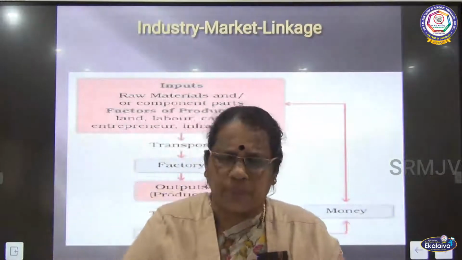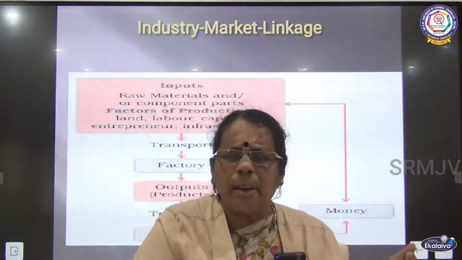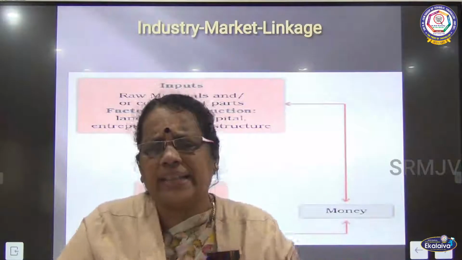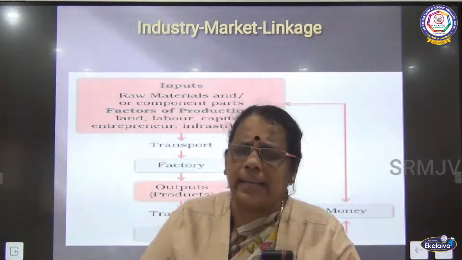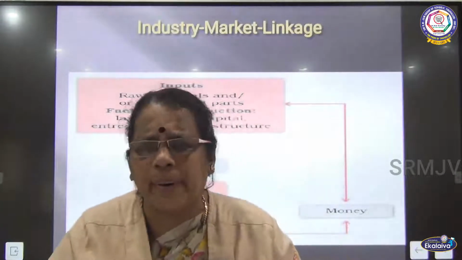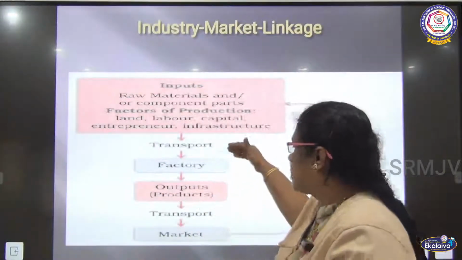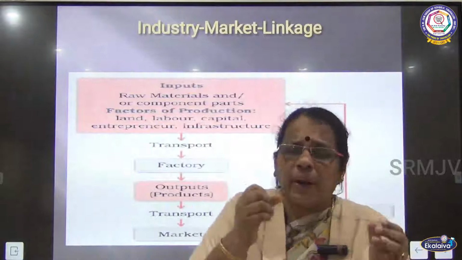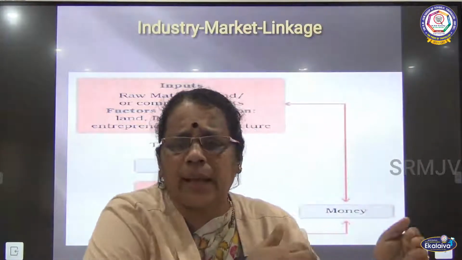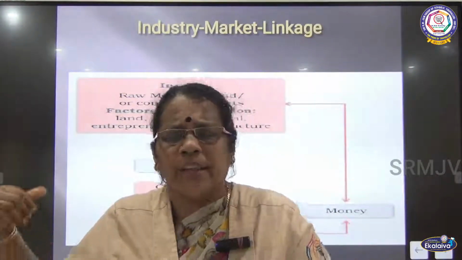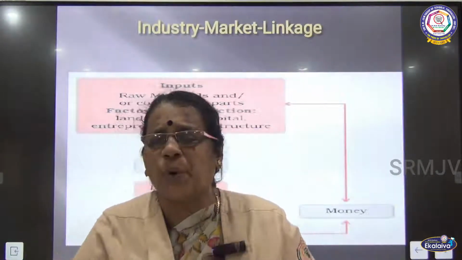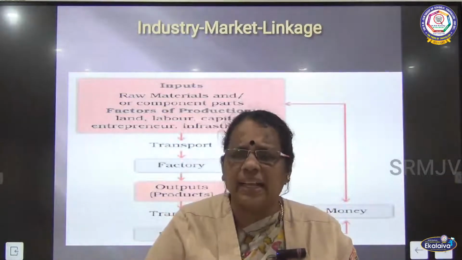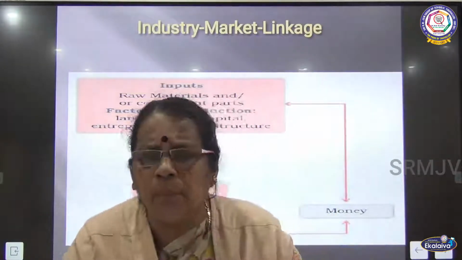All these are inputs. Sometimes if raw material availability is away from the industrial site, it has to be moved from the supply locale to the industrial site. For that, I need proper transport facilities, so I have to spend for transport. By spending the amount on transport, I can move the goods to the industry. So in the industry, what is going on? Manufacturing activity is going on. That is, these raw materials are converted into valuable products.